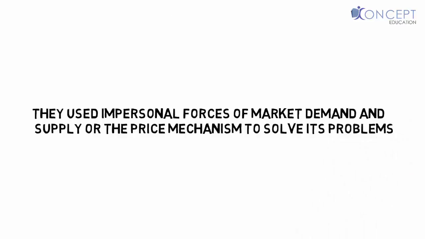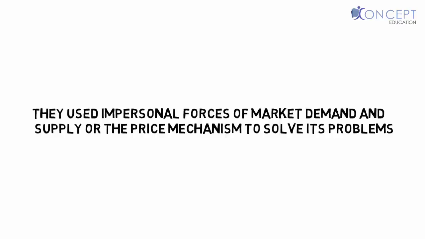This is also a very important MCQ: what mechanism does a capitalist economy utilize for solving their central economic problems? And the answer is price mechanism, or the impersonal forces of market demand and supply.